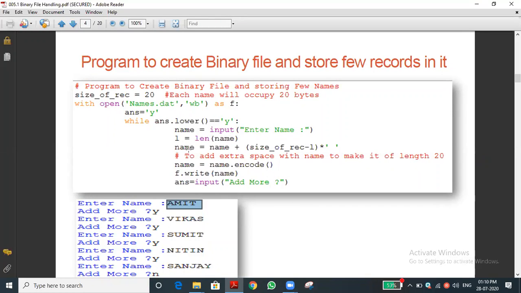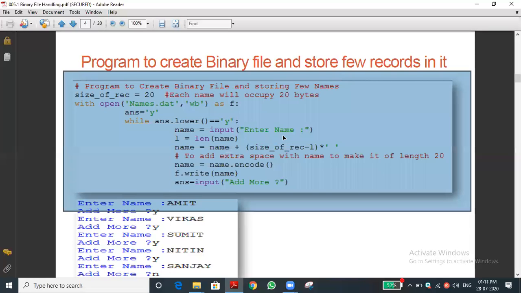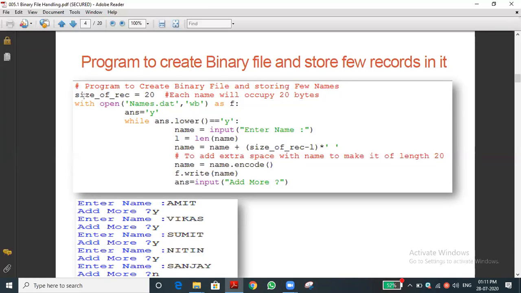Len is 4. Now you can see name equal to name plus size of record minus l. What is size of record? 20, defined in the starting, no? Yes, 20 minus l. What is l? Len of name, 4. 20 minus 4 is 16.